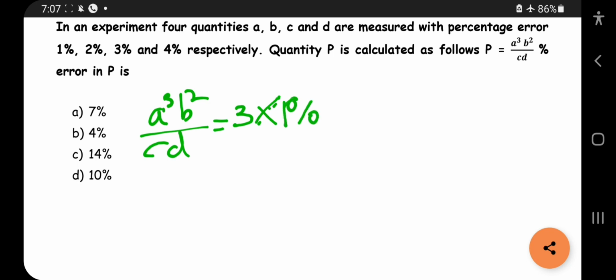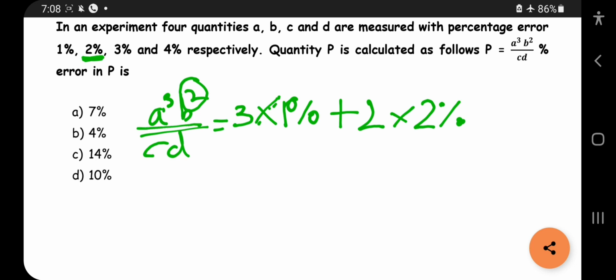Okay, plus B is 2. They have given B is 2%. It has exponential form 2, so 2 into 2%. Division also you should add the errors. These both are multiplied, so for that also you should add errors. If there is division also you should add the errors.